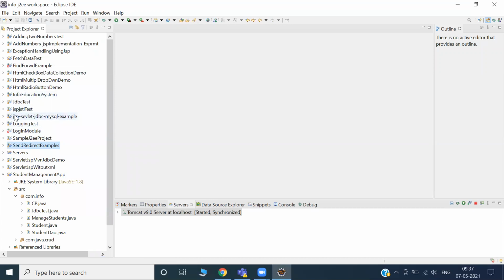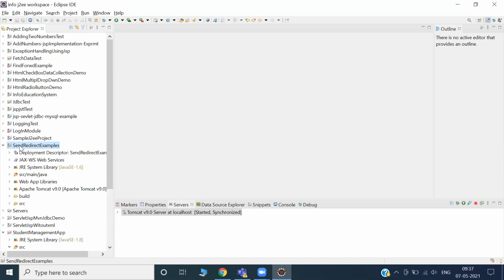Even though it's working properly, the error could be due to version, or maybe the server is there but you have not implemented it in your Eclipse. That's why the server is running and giving the output also.